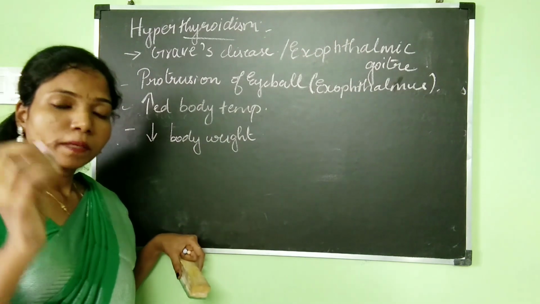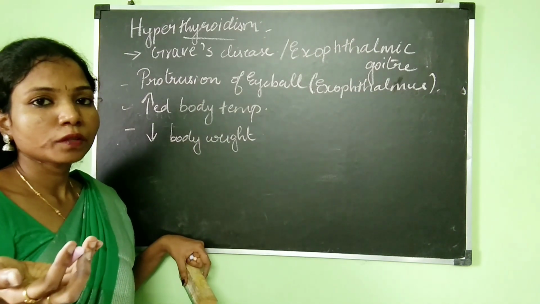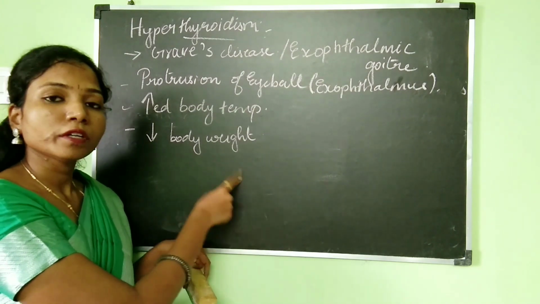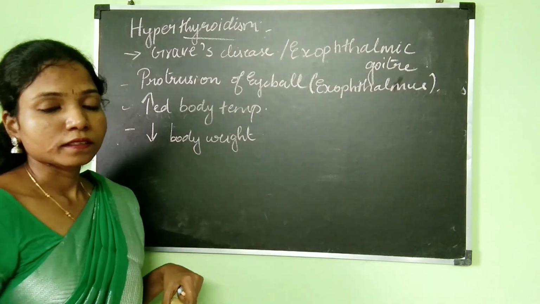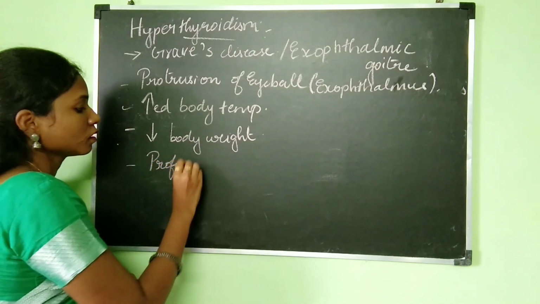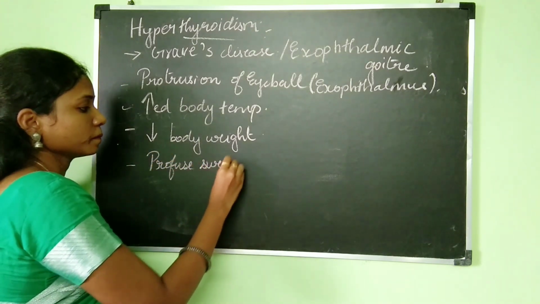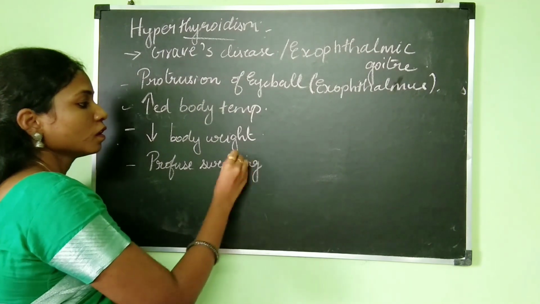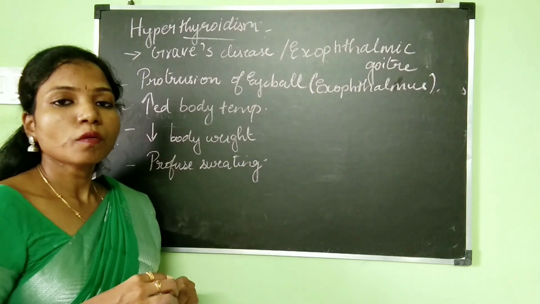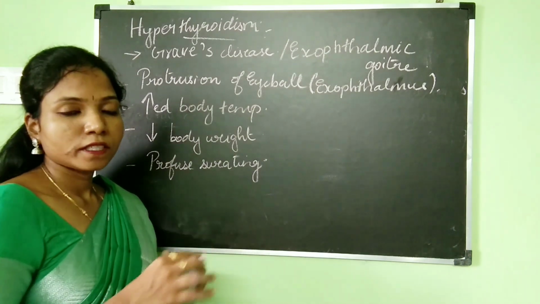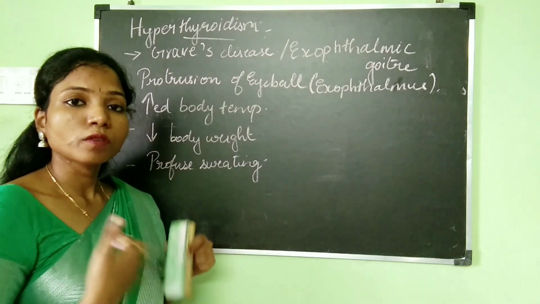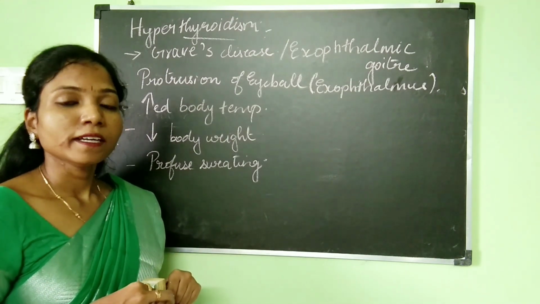In case of hyposecretion, the body weight of the person will increase, and in case of hypersecretion, the body weight of the person will decrease. The person will also experience profuse sweating. The person will continuously sweat, and nervousness is also one of the symptoms of Graves' disease. I hope you understood about the thyroid gland and the hormones produced by the thyroid gland. Thank you.